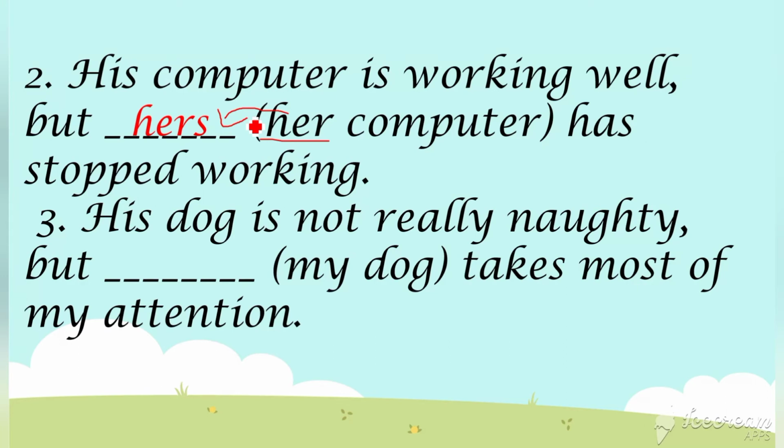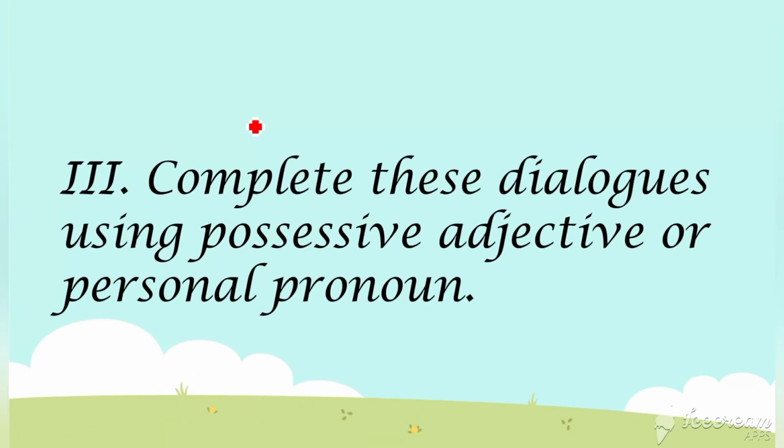Yes, what's given? Yes, you're right. Mine. Okay. So mine. His dog is not really naughty, but mine takes most of my attention. I think you have understood. The only thing you have to keep in your mind is the tabular column which is given in page number 19. If you are thorough with it, you can do all the exercises. Okay? Now we shall move to the next part.